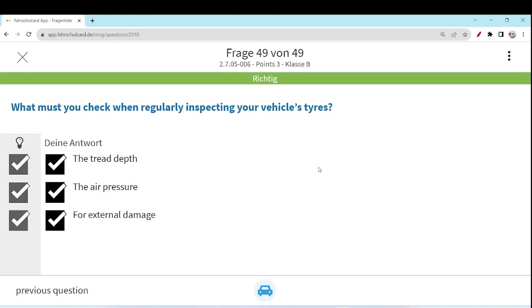So this question is correct. So friends, we have completed all the 49 questions which are going to be a part of the German driving license theory exam from the 1st of October 2023.